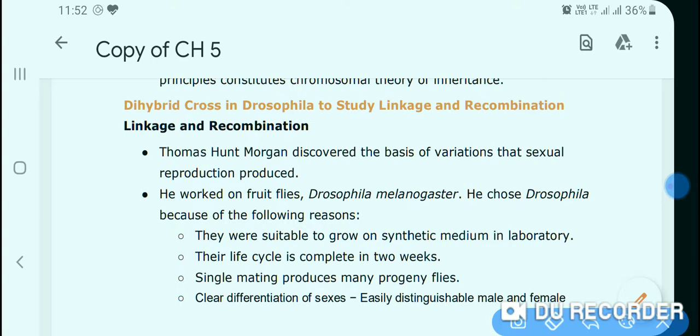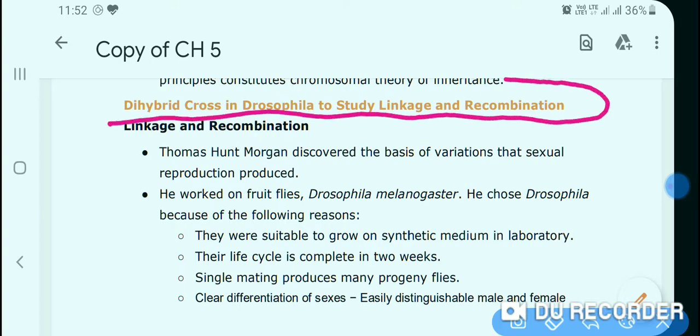You have seen the dihybrid cross of Mendel, but in later cases there was a famous scientist, T.H. Morgan. He is also known as the father of experimental genetics.